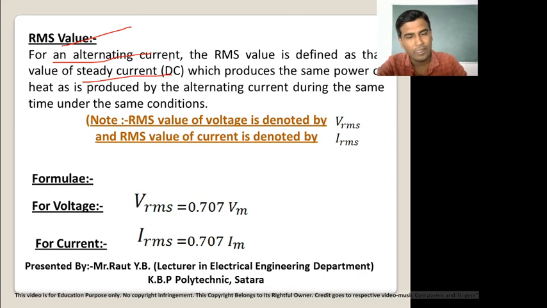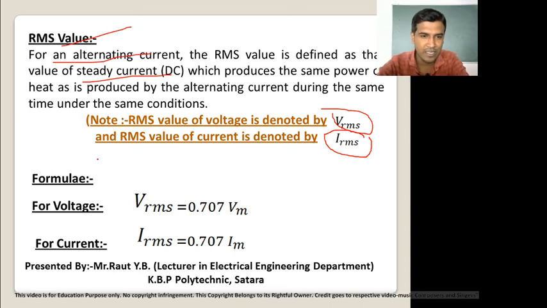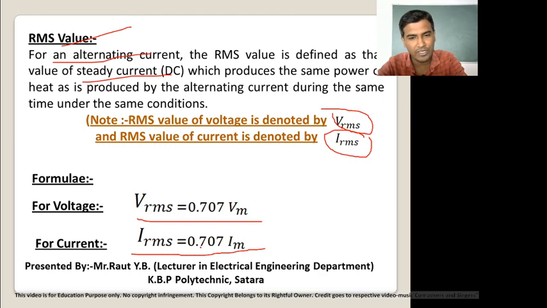Now the RMS value of voltage is denoted by Vrms, and the RMS value of current is denoted by Irms. The formula for RMS value of voltage is Vrms equal to 0.707 into Vm, and the RMS value of current is calculated by the equation Irms equal to 0.707 into Im.